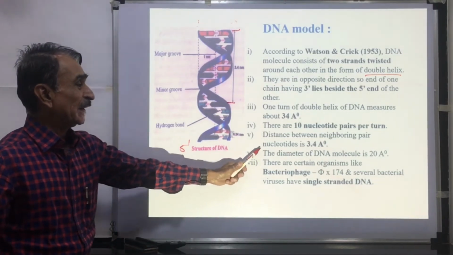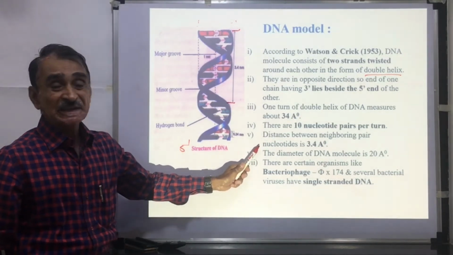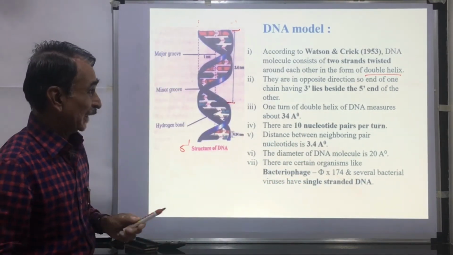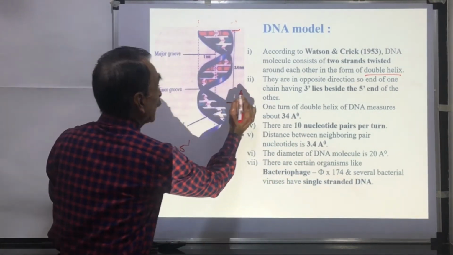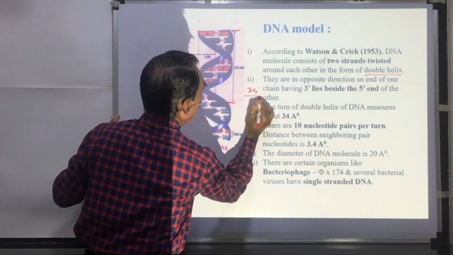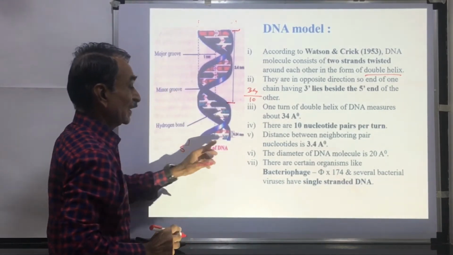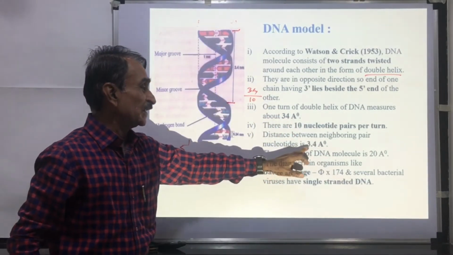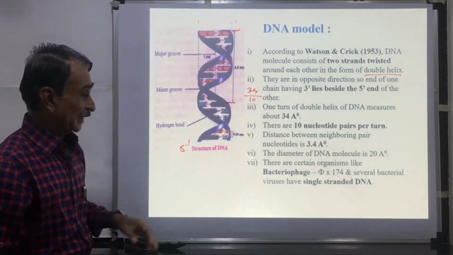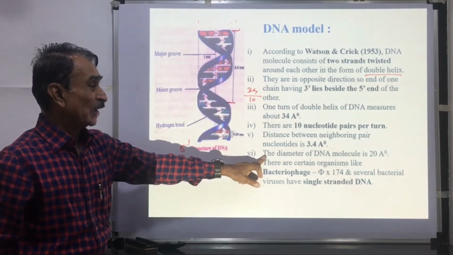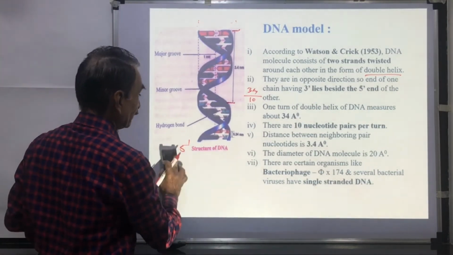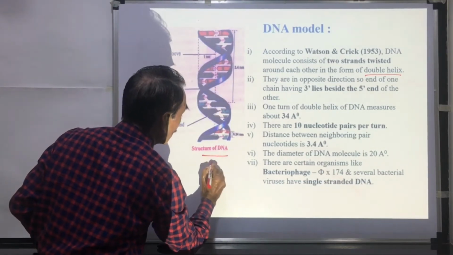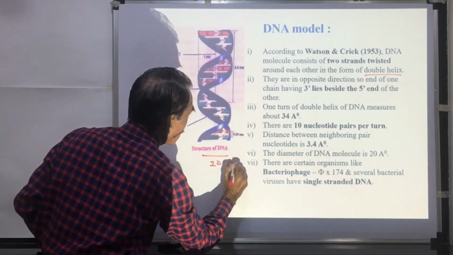The distance between neighboring nucleotide pairs is 3.4 angstrom units. This means in 34 angstrom units there are 10 pairs, so each pair occupies a distance of 3.4 angstrom units. The diameter of the DNA molecule is 20 angstrom units. You can see here this diameter, it is 20 angstrom units.